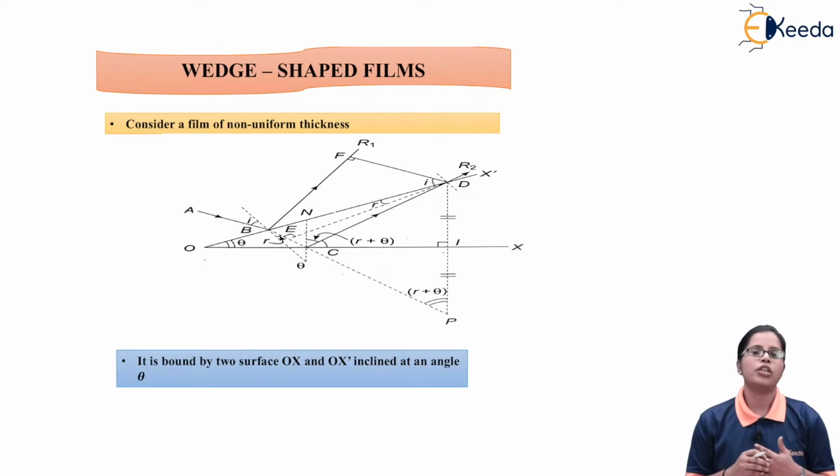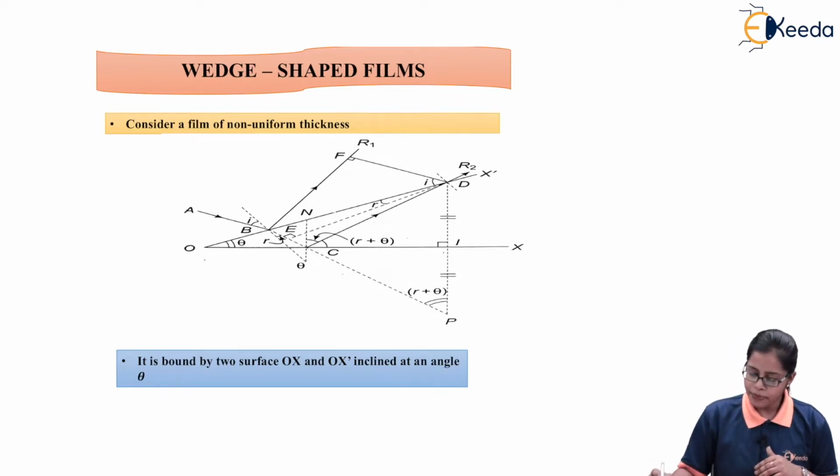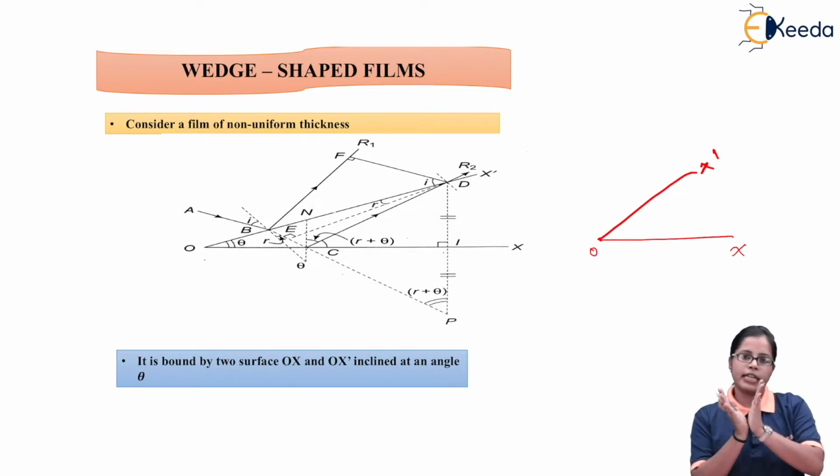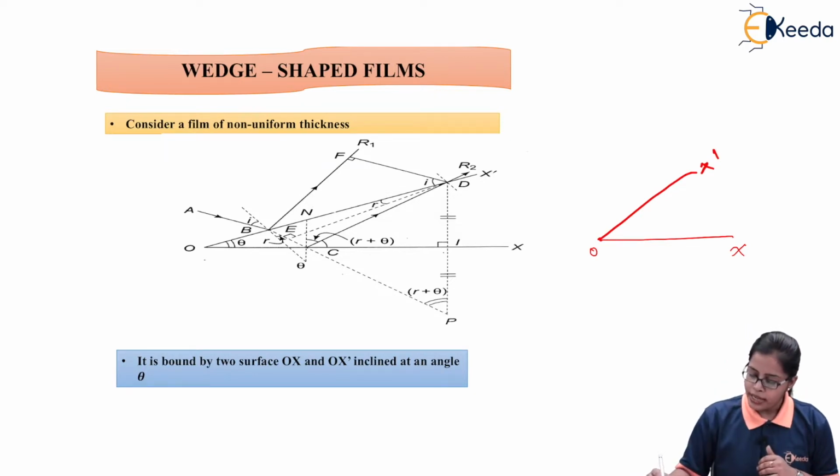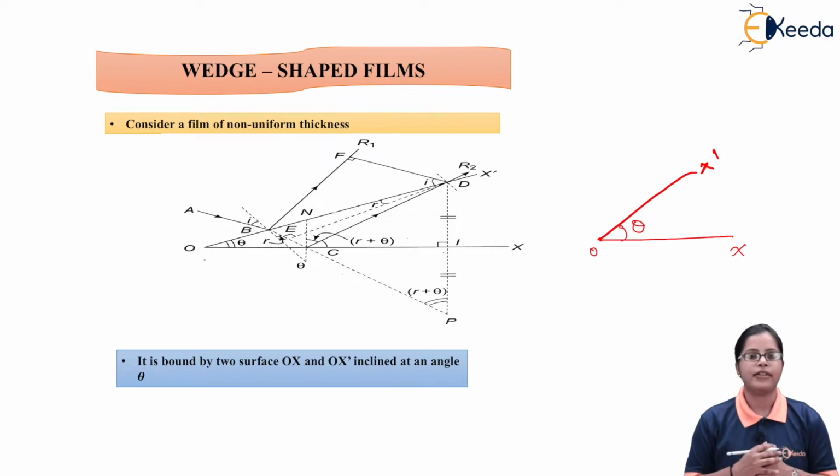This film is considered to be the wedge shaped film, and as you can see in the diagram, we have a surface OX and another surface OX dash. These two surfaces are inclined to each other, and that angle is given as theta.